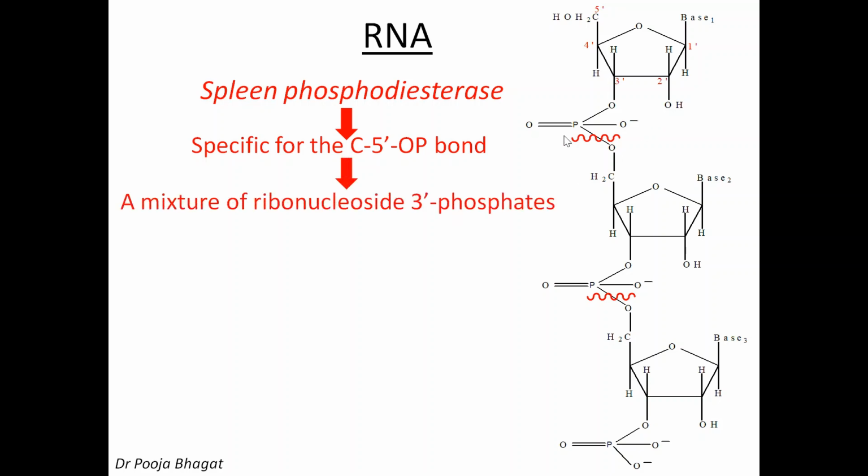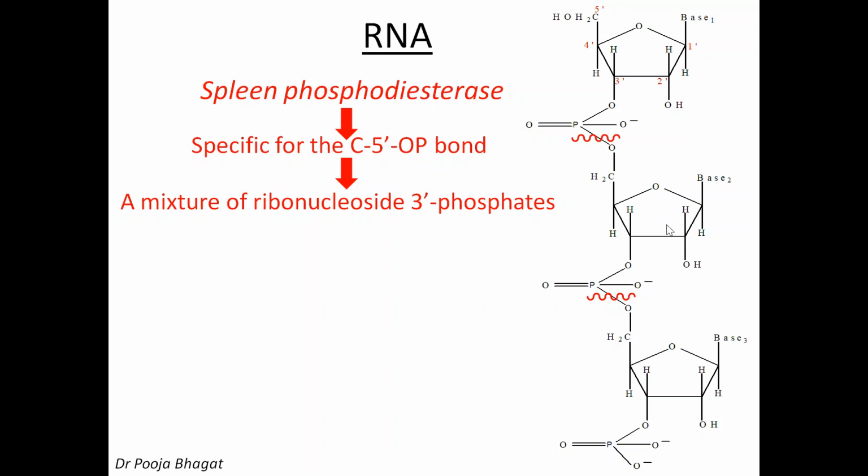Okay. So if it cleaves this bond, look at the structure. If it cleaves here, what will you get from here? 3' phosphate. If it cleaves here, what will you get from here? 3' phosphate. So you end up with a mixture of ribonucleoside 3' phosphates. I hope it's clear to everyone. Since the cleavage is here, the phosphate group is now attached at the 3' position.